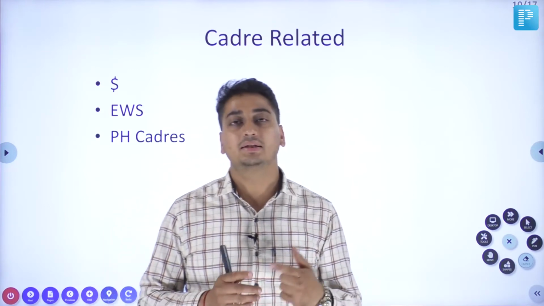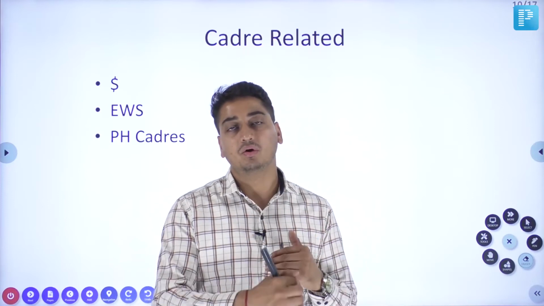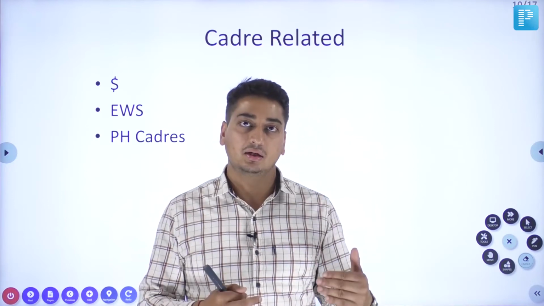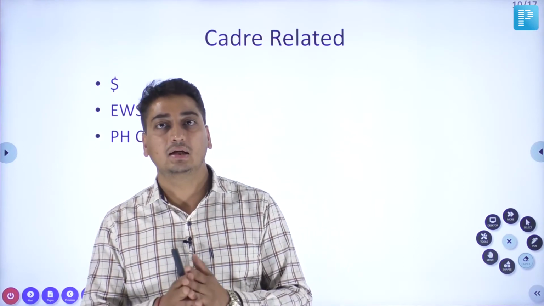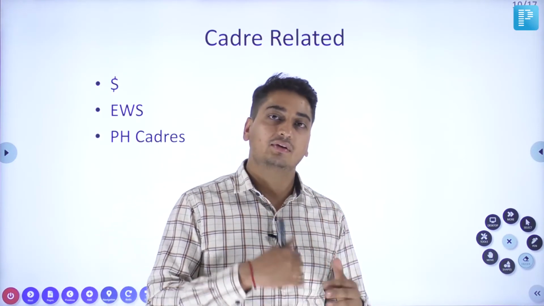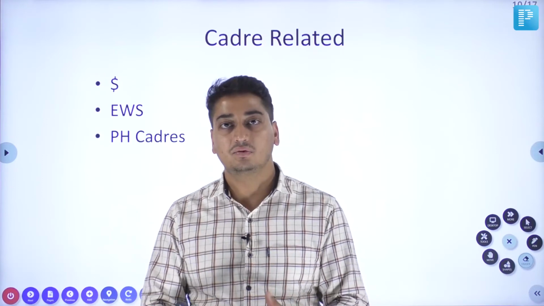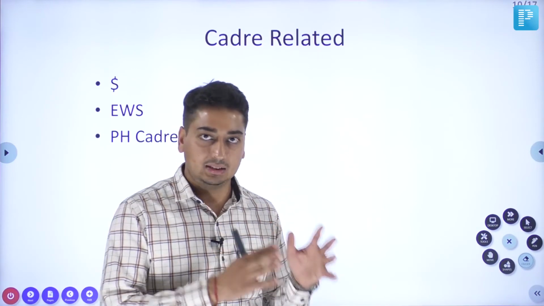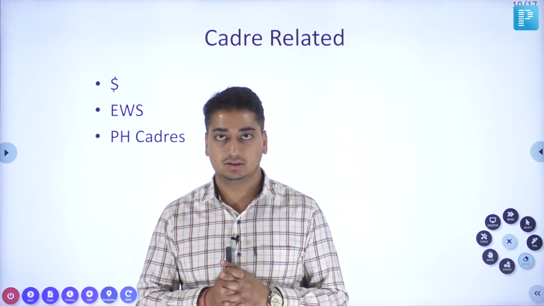How it operates is that in the home cadre, they would have to compete with the non-physically handicapped candidates, while in case of the second category, a nearby state, either they will get the cadre on their own, or a new seat would be created so that they get that particular cadre. So only 2 choices are there for PH candidates.